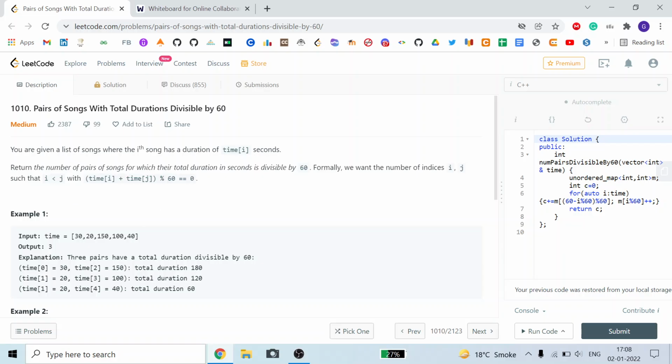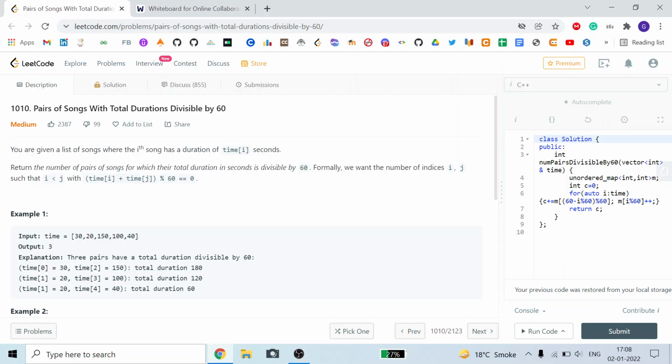Here we are given a list of songs where the ith song has a duration of time[i] seconds. In this array, the 0th song lasts for 30 seconds, the first song for 20 seconds, and so on for the rest. We have to return the number of pairs of songs for which the total duration in seconds is divisible by 60.